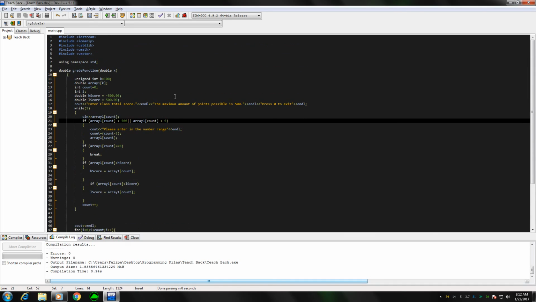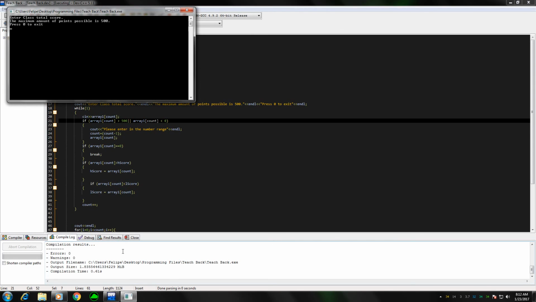Now let's run our program, see what we get. So first off, let's just put in 500 and 501, and see, that will not count. So let's put 600, that will not count, and -2, that will not count. Now let's put values that are less than or equal to 500, from 0 to 500. So 20, 340, and 450. And let's exit that.